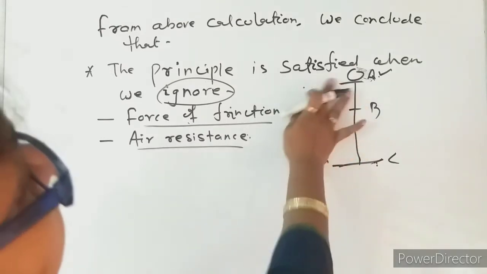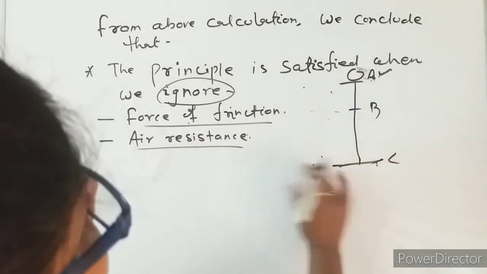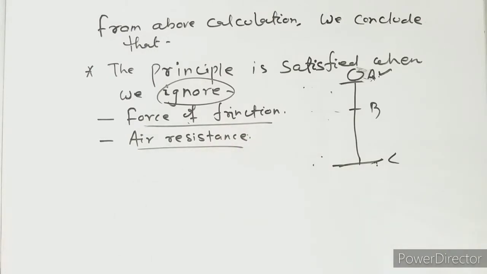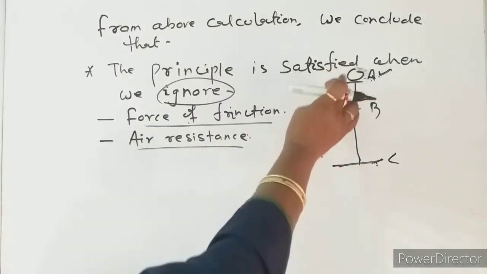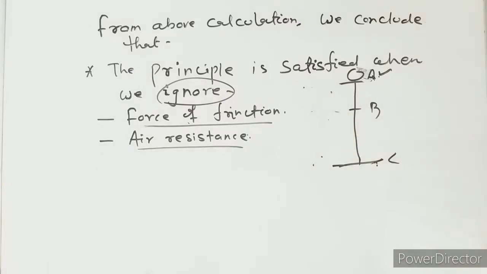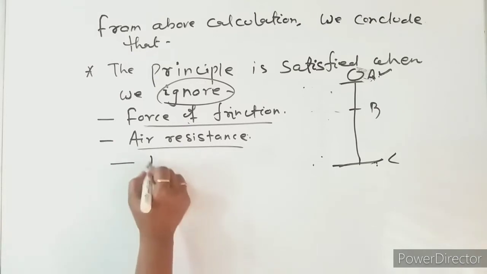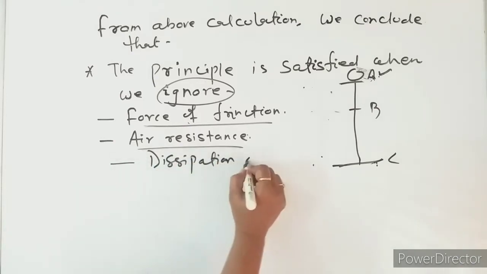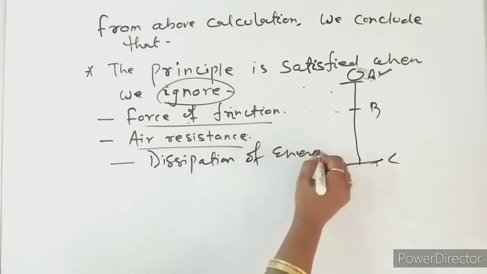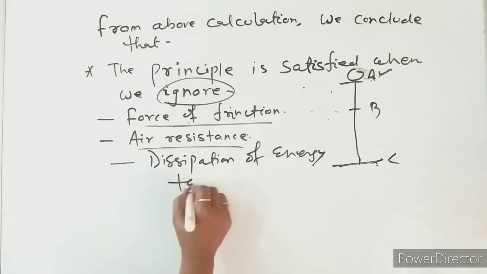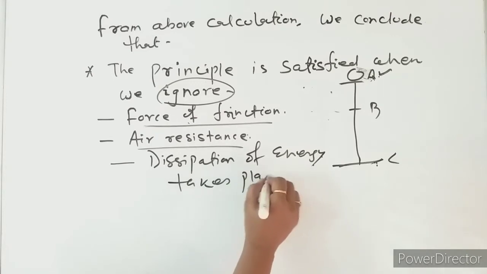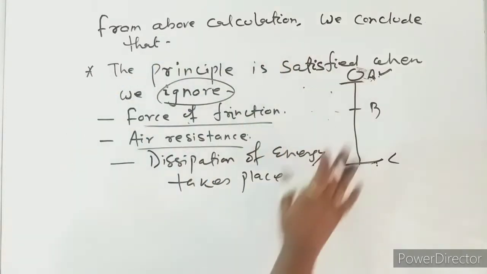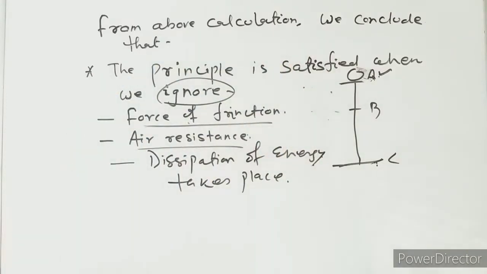If all these are ignored, then the energy will be conserved from point A to point C. Because when it is falling, some of the kinetic energy may be converted to heat energy and other forms of energy. So dissipation of energy takes place. We have to ignore that and consider this an isolated system.